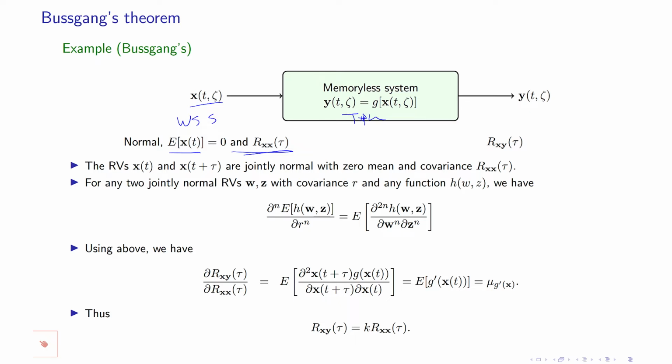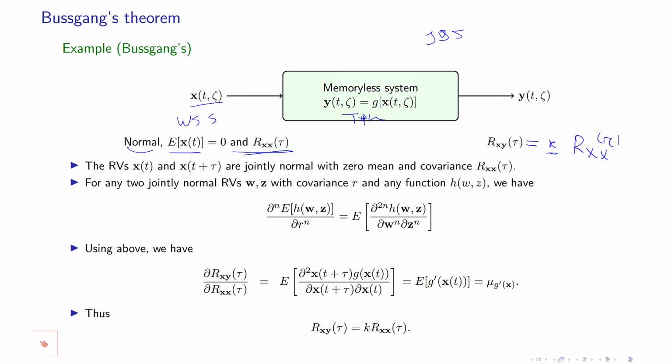So the Bussgang theorem, which we give as an example. First of all, we know that because the system is memoryless and time invariant, x of t and y of t are jointly strictly sense stationary. But because the input is normal and zero mean, we want to calculate the cross correlation between input and output. In this example, we prove that this is interestingly equal to Rx of τ times a constant. That means that the cross correlation of the input and output is equal to the autocorrelation function of the input times a constant. This constant can be sometimes negative, sometimes 0, sometimes 1, etc.